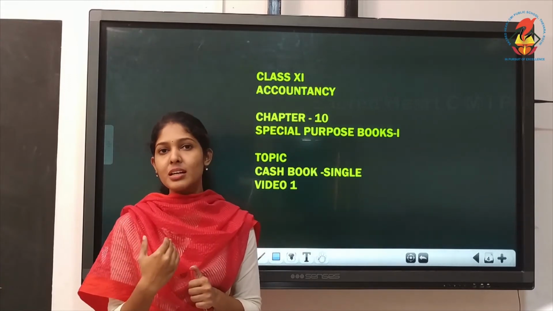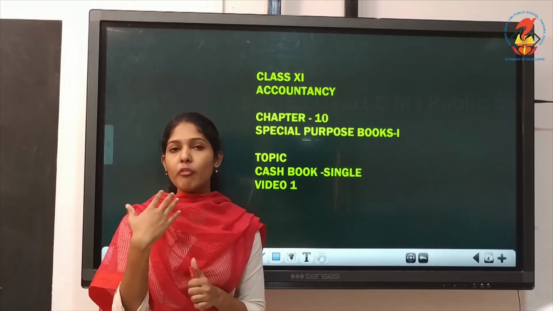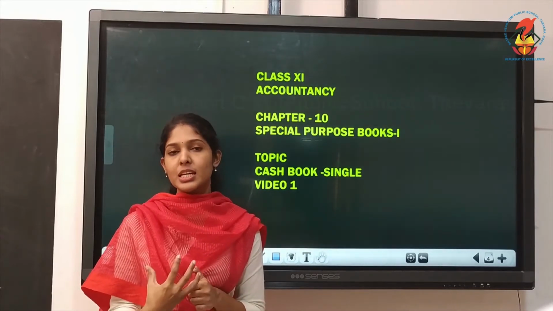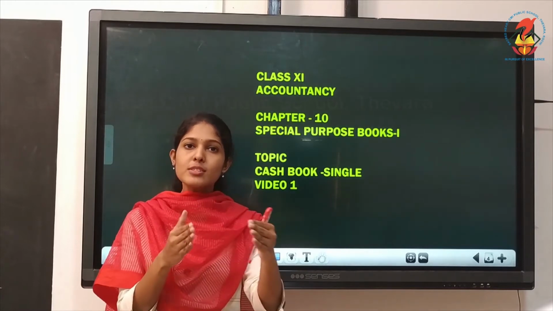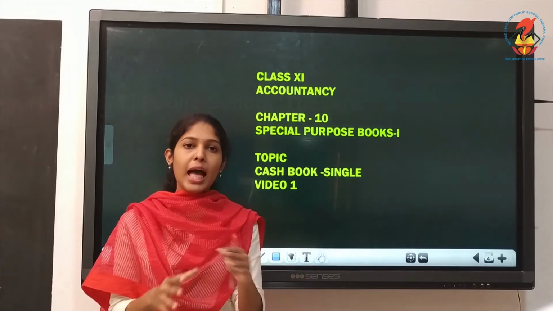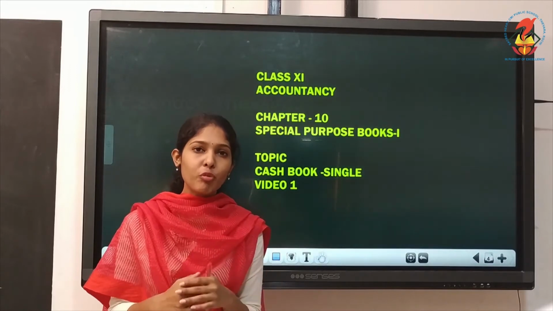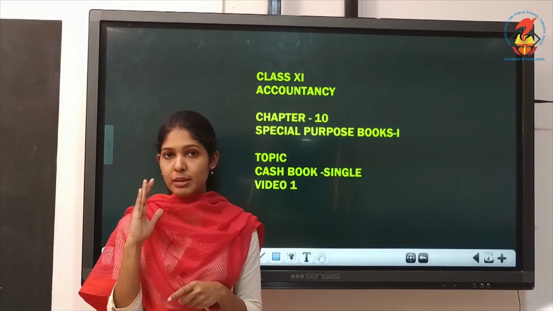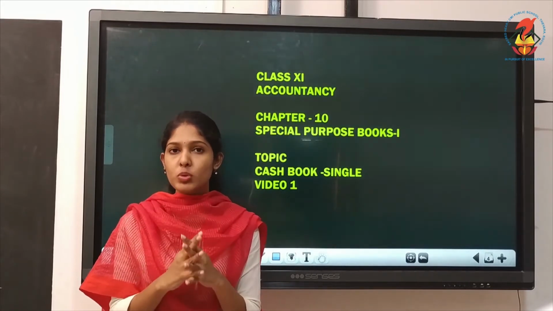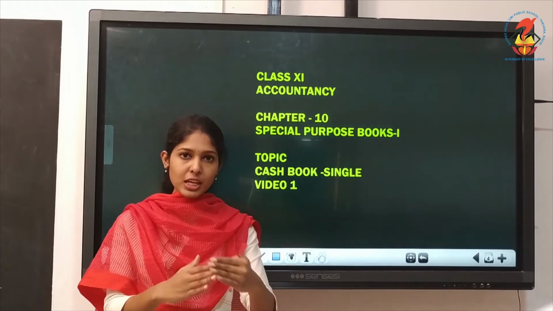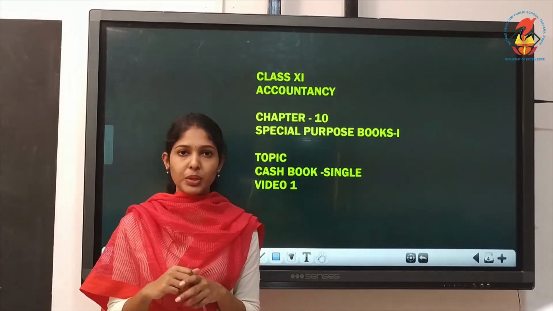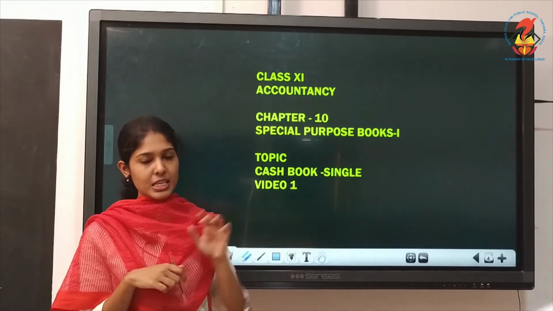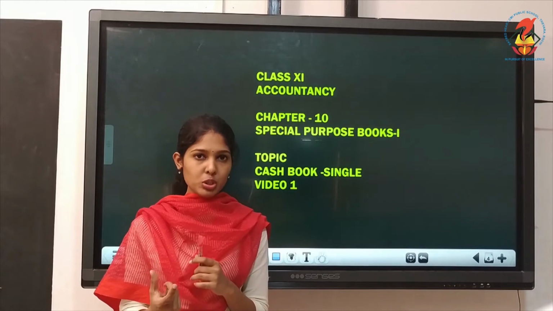So, for the convenience of the firm, for maintaining these books easily, what we can do is separate all these transactions and maintain different books for them based on their nature. It's not the accounts I'm talking about, the journal book is what I'm talking about. Understood? The transactions we can separate. So how to prepare these different types of books will be discussed in special purpose books,